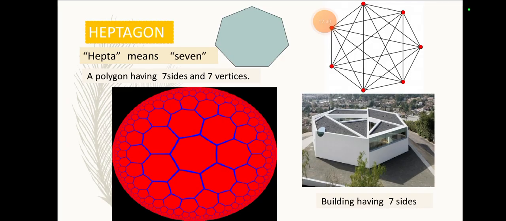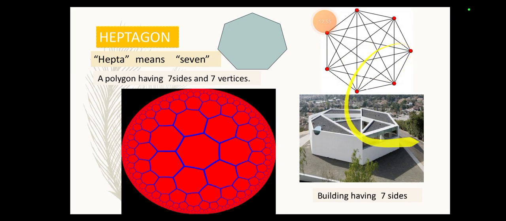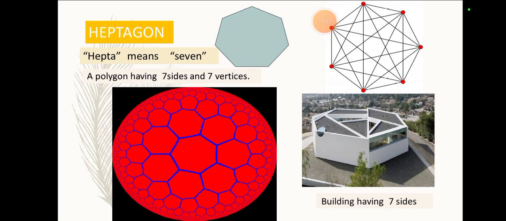Heptagon. Hepta basically means 7. Penta means 5. Hexa basically means 6. Hepta basically means 7. And a polygon having 7 sides and 7 vertices is basically a heptagon. So here this is a heptagon. This type of web is a heptagon. A building having 7 sides is also a heptagon.